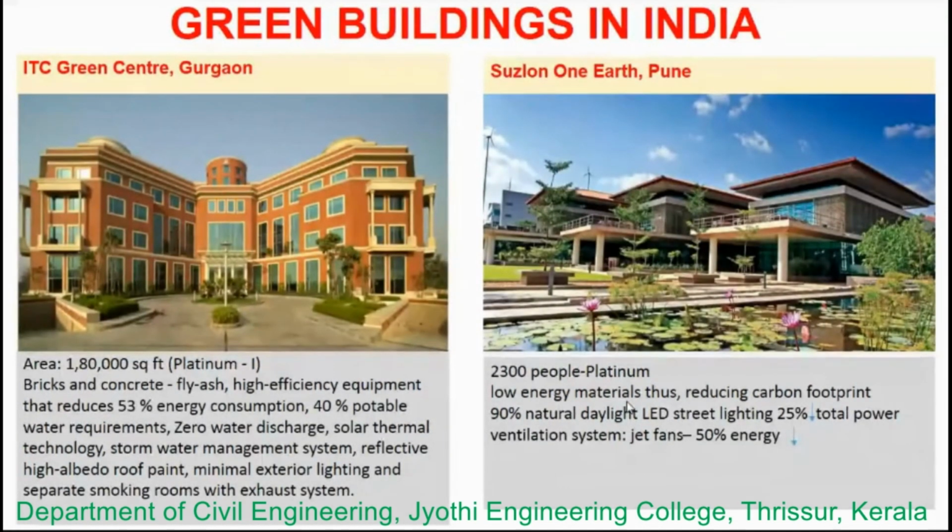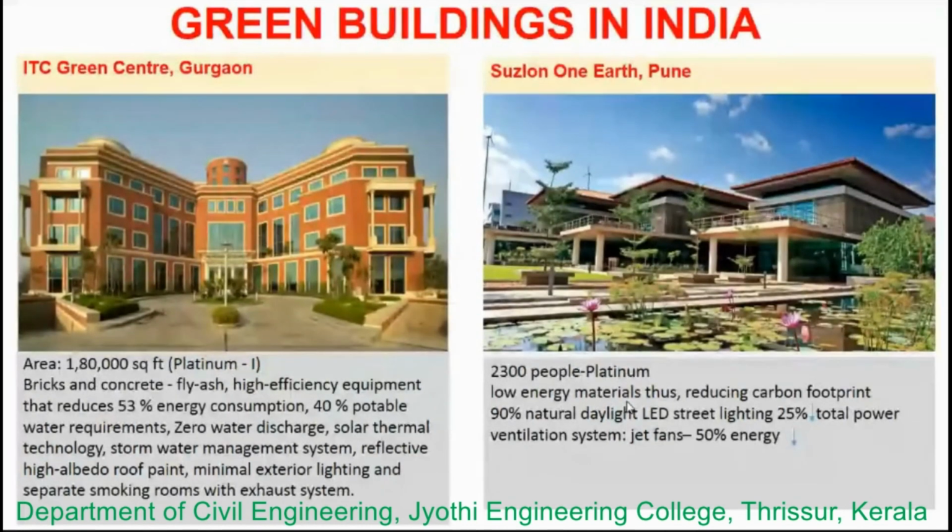Why have they been certified? These are the points. It is made up of bricks and concrete, comprising fly ash, and high efficiency equipment is being used here, which is going to reduce 53% of the energy consumption of a conventional building, and reduce potable water requirements by 40%. And coming to water discharge, zero water discharge here, so recycling is playing the main role.